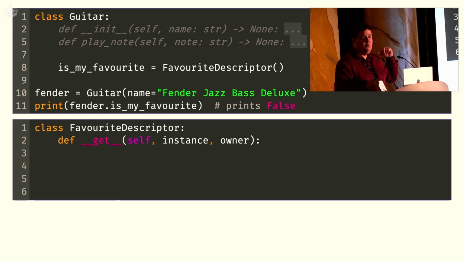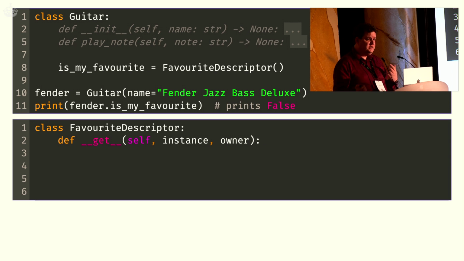So in this case, it would be the Fender. And then we have something called owner, which is a bit confusing. The documentation says that this is the owner class of the descriptor attribute. But even if it's further up in the MRO, it will still just be the actual class of the instance. So in this case, just Guitar and not one of its parent classes.